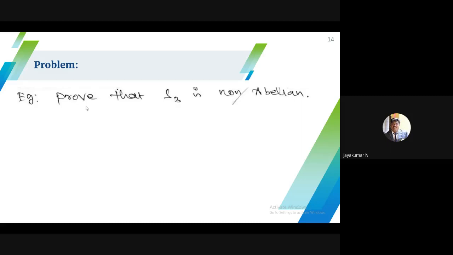Up to the previous class, we proved a group under the given binary operation. But in this class, I am going to prove a new set of problems: whether it is a group, abelian group, or non-abelian group. This set of problems is more important compared to the previous set.